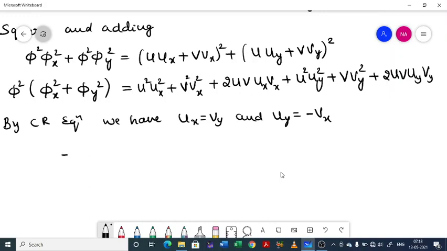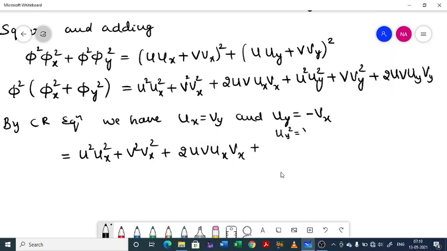So the left hand side no change, we'll keep it as it is. It will be u square ux square plus v square vx square plus 2uv ux vx, no issue with this, plus u square uy square. See, squaring this we will be getting uy square equal to vx square and ux square equal to vy square.